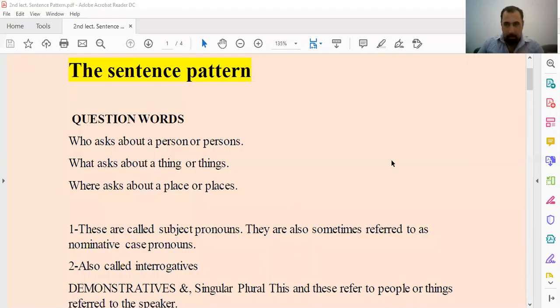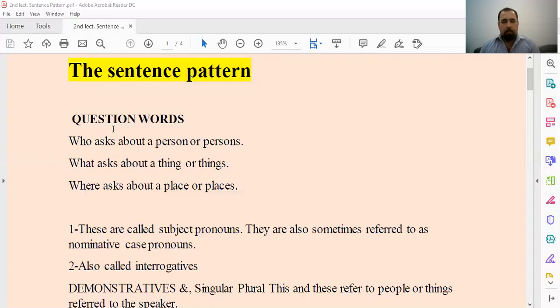Hello everyone. Today we are going to speak about the second lecture concerning the rapid review of English grammar for the first year evening study. Today we are going to speak about the sentence pattern. Here we have question words. For example, we have who, what, where, WH questions.